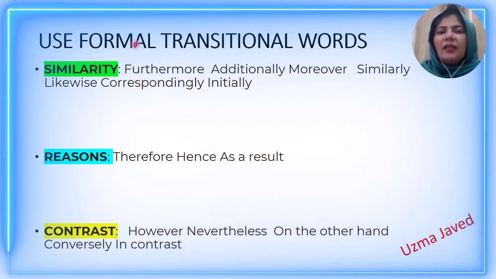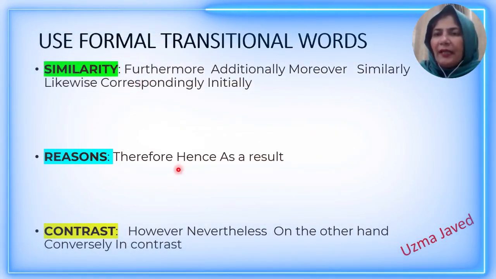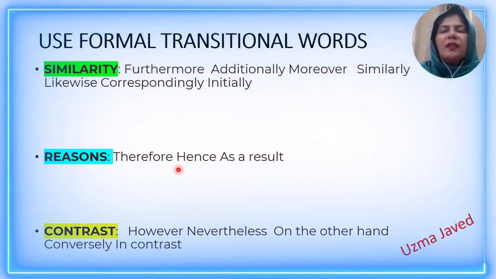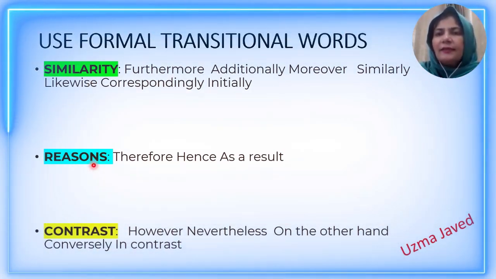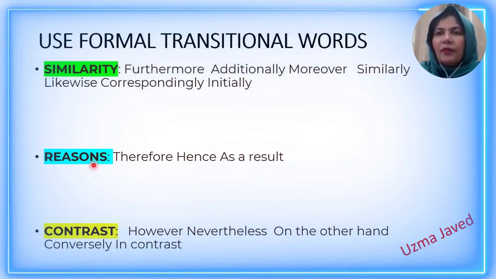Now, these are the transitional words that you can use in any directed writing, in any extended writing, but specifically in report writing, because these are smart connectors which help you start your sentence, and they give a direction to your paragraph, that what will be the main idea of that paragraph.